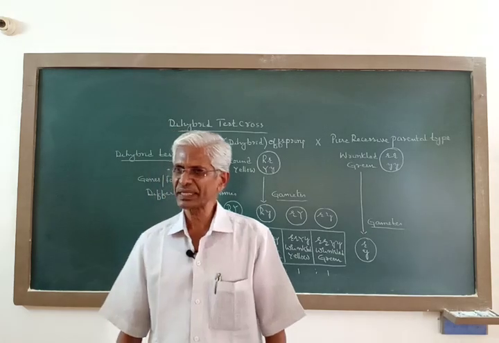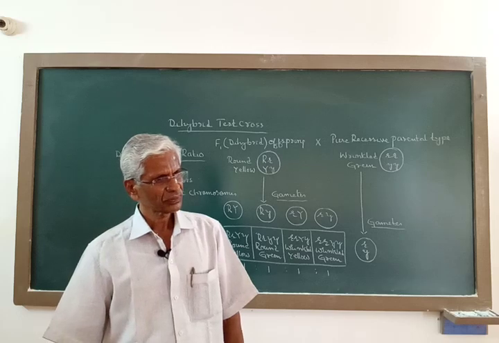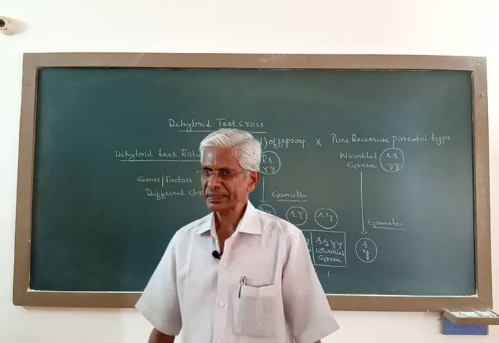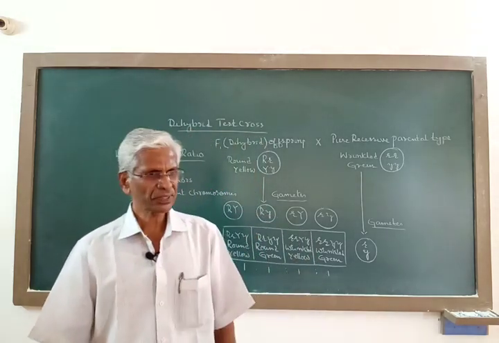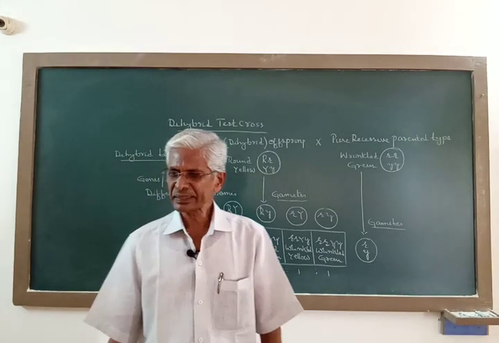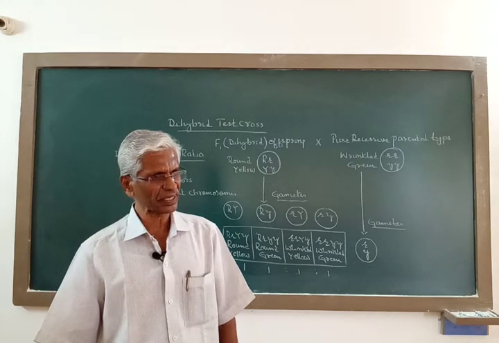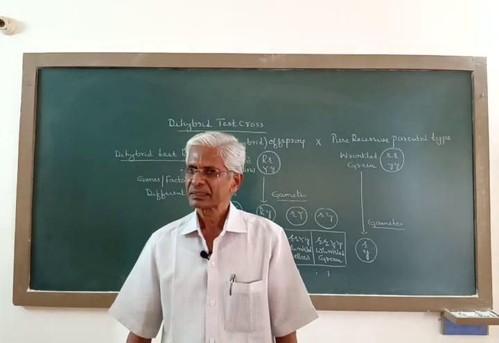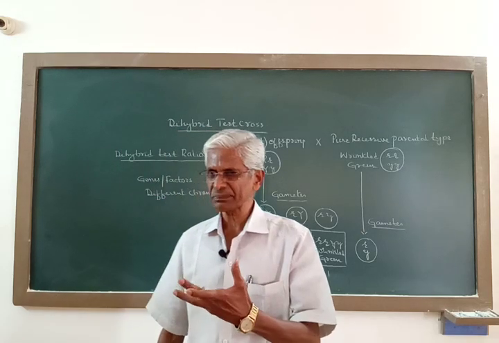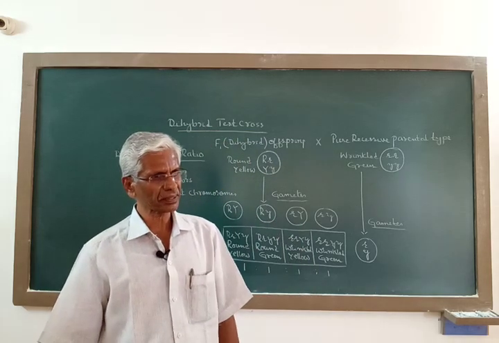But in framing this law of independent assortment, Mendel did not get any exception, because of the reason for Mendel getting the same result in all his dihybrid crosses. The reason is the 7 genes studied by Mendel in his crossbreeding experiments in the garden pea plant.